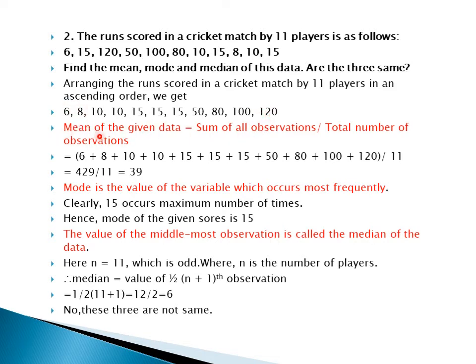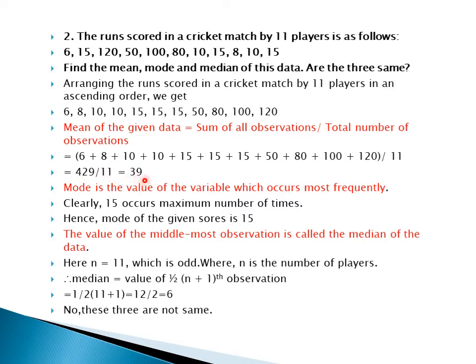What is the definition for the mean? Mean of the given data is the sum of all the observations divided by the total number of observations. This is the formula for the mean also. So now add all this, sum is plus. We are adding all the runs made by the cricketers, divided by how many numbers? That is 11 players, which is equal to 39. 429 divided by 11 will give you 39. So what is the answer for the mean?